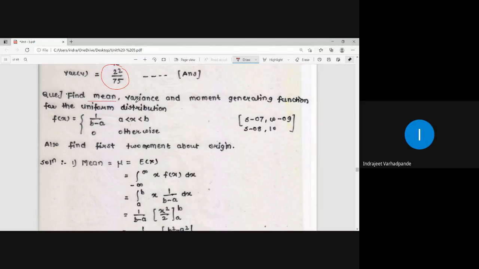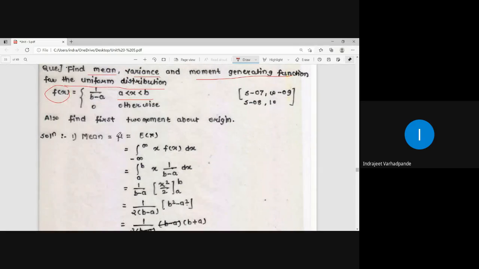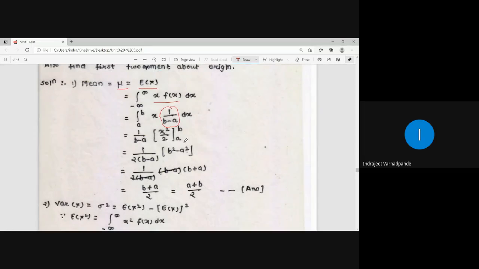Find mean, variance and moment generating function for the distribution f of x is equal to 1 upon b minus a, for a less than x less than b. If you see, this is the example of only a single random variable. This I think we have already covered. How is mean calculated as mu? Expectation of x multiplied by the function. What is the function? 1 upon b minus a. What is the range of the variable? A to b. Calculate between a to b.